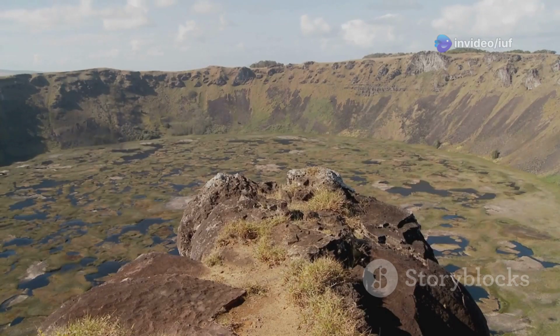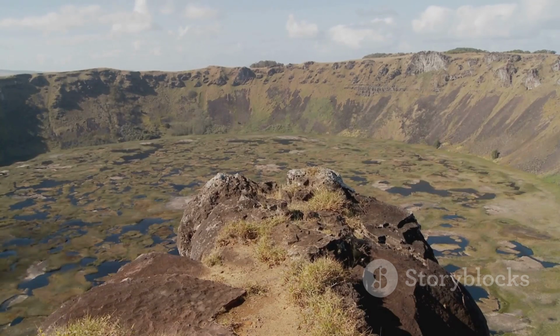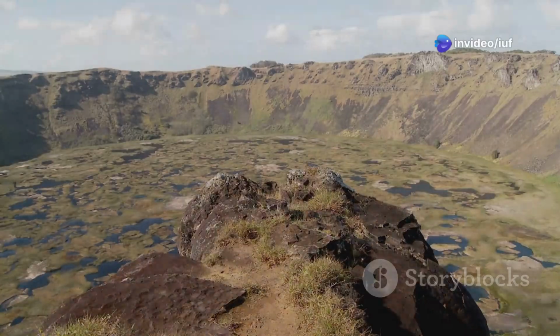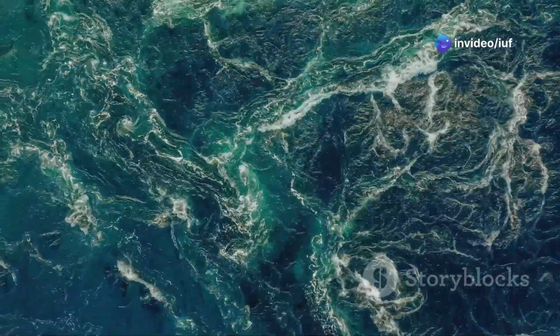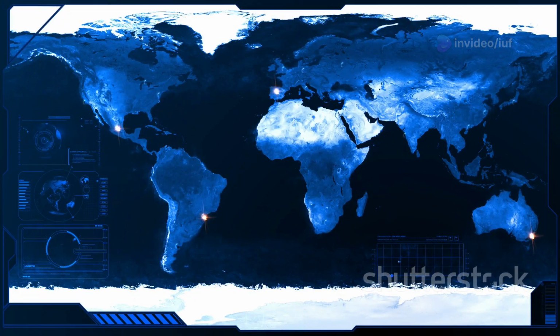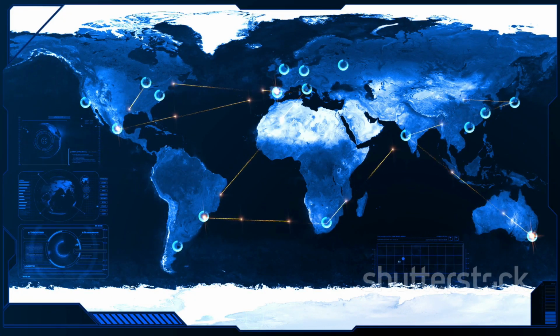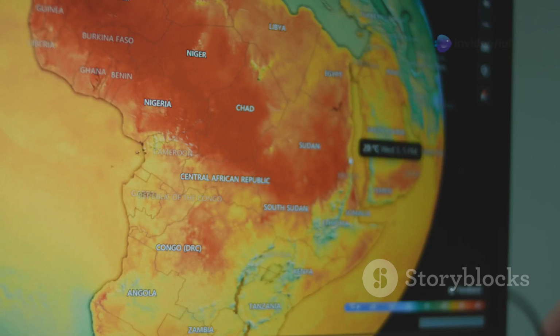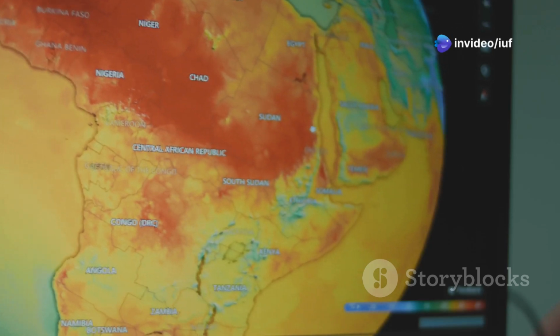Such supercontinents have formed and broken apart multiple times throughout Earth's history, each time leaving an indelible mark on the planet's climate. The formation of a supercontinent can have a profound impact on ocean currents. With a single, vast ocean, the circulation patterns of ocean currents are significantly altered. This can lead to changes in heat distribution, affecting global temperatures and precipitation patterns.